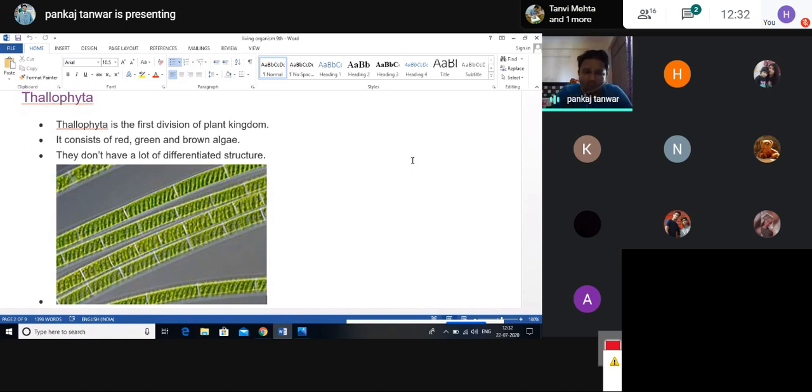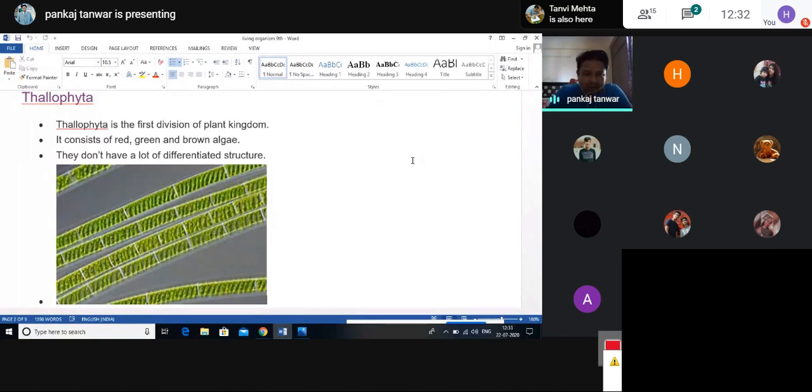They do not have an organ level of organization. They do not have tissues. They are not well developed participants in the process of metabolism. That's why they are at the bottom. Thallophyta are not well developed plants in the plant kingdom. Lowermost phylum of the plant kingdom.